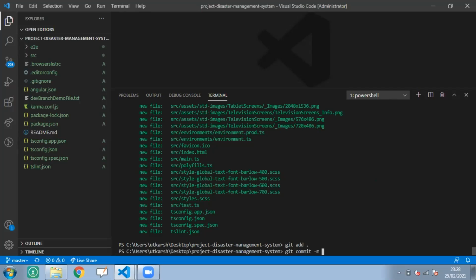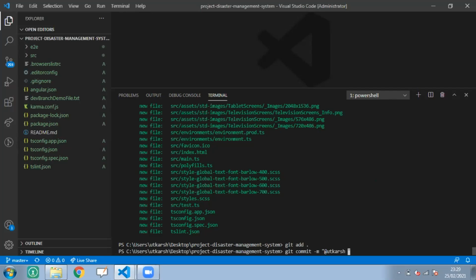In the double quotes you are telling what you did in this commit. I'm writing my name, and you also need to write your name. It is not mandatory, but please try to, so I can read who committed the code.